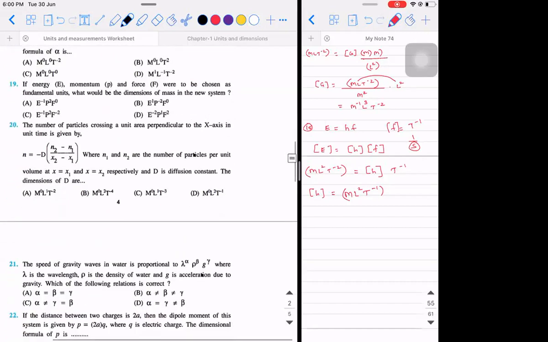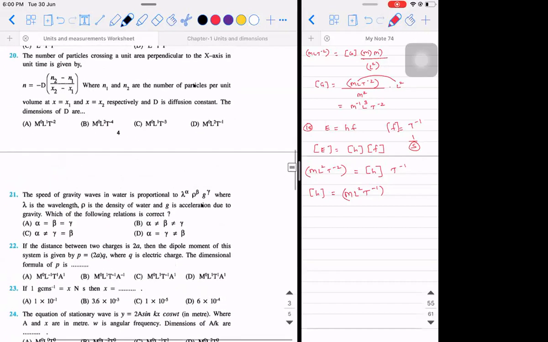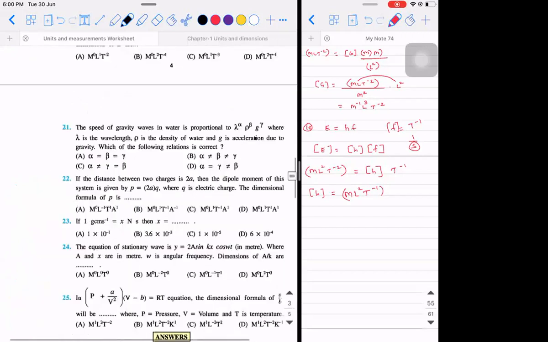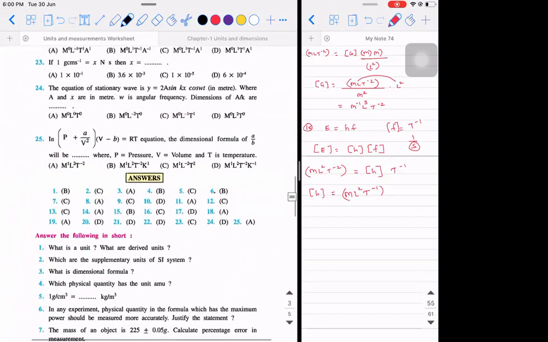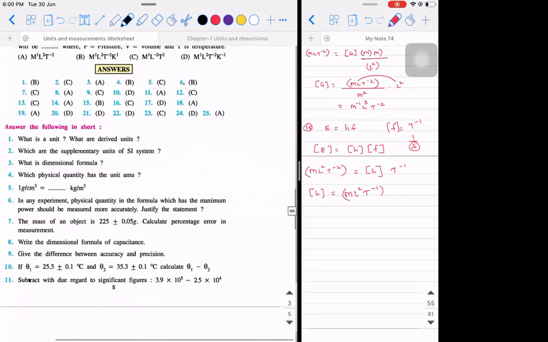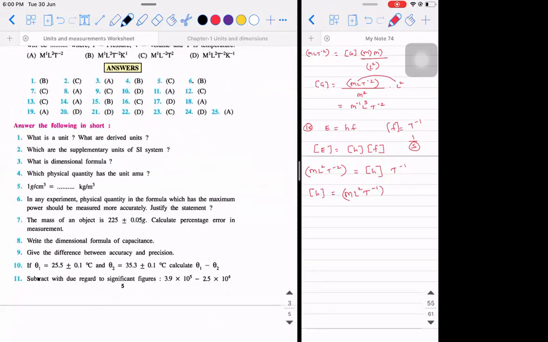So what I will do is, in tomorrow's class, we will start with a few problems from here. I will do some problems based on dimensions because that is important throughout your physics. Once that is done, I will teach you what significant figures are and how to round off. With that, this chapter will be over.